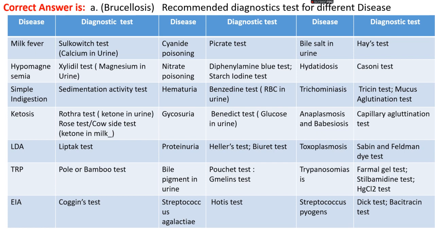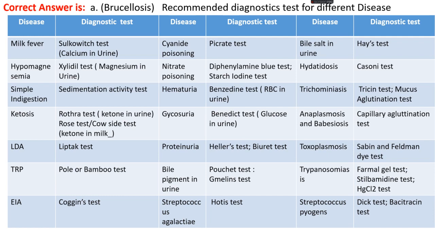In case of TRP, there's a pole or bamboo test. In case of equine infectious anemia, that's a Coggins test. Cyanide poisoning, there's a Picket test. Nitrate poisoning, diphenylamine blue test or starch iodine test.